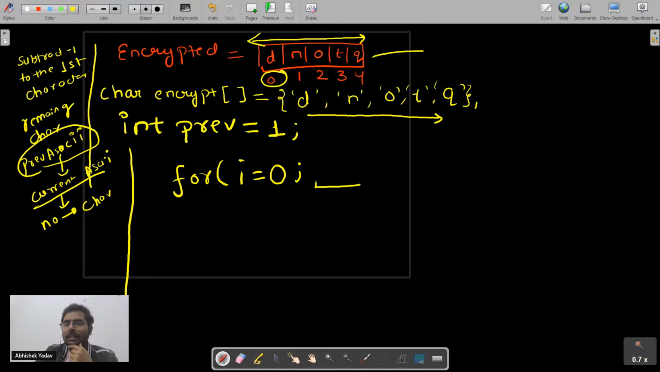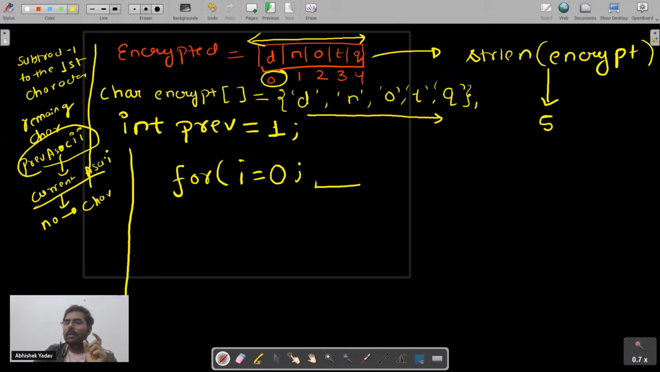So how will I get the length of the string? Here I have a function that is strlen. In this function I have to pass the name of the array, and here the name is encrypt. This function will go and calculate the length of the array, and here the length of the array is 5. So it will give me 5 as my output.